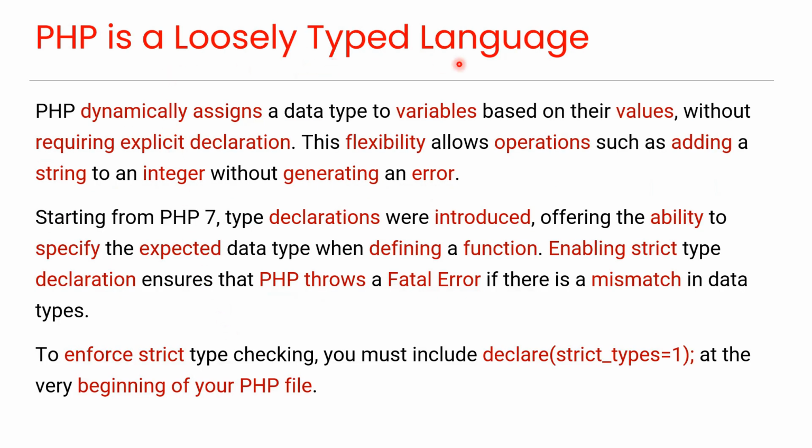PHP is a loosely typed language. PHP dynamically assigns a data type to variables based on their values, without requiring explicit declaration. This flexibility allows operations such as adding a string to an integer without generating an error. Starting from PHP 7, type declarations were introduced, offering the ability to specify the expected data type when defining a function. Enabling strict type declaration ensures that PHP throws a fatal error if there is a mismatch in data types. To enforce strict type checking, you must include declare(strict_types=1) at the very beginning of your PHP file.